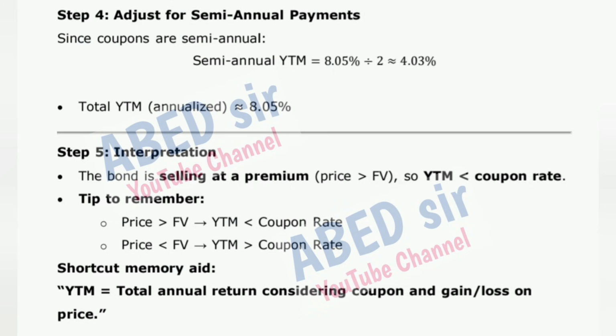8.05%. Step 5. Interpretation. The bond is selling at a premium, price greater than FV, so YTM is less than the coupon rate. Tip to remember. Price greater than FV means YTM less than coupon rate. Shortcut memory: YTM is equal to total annual return considering coupon and gain or loss on price.